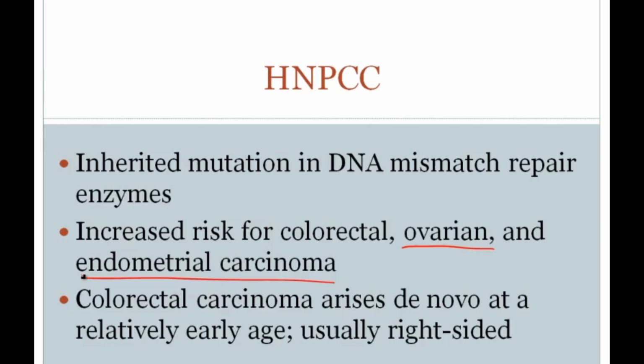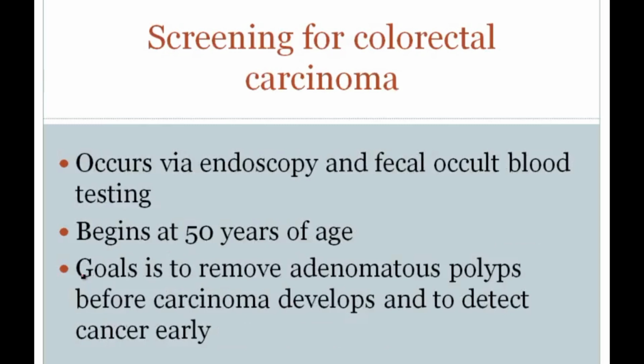However, of course, the two major pathways and what represents the vast majority of colorectal carcinoma is the adenoma-carcinoma sequence. That's one example. And then the other one would be the microsatellite instability pathway, the prototypic example of which is HNPCC. Now, screening for colorectal carcinoma, just generally speaking, occurs via two mechanisms.